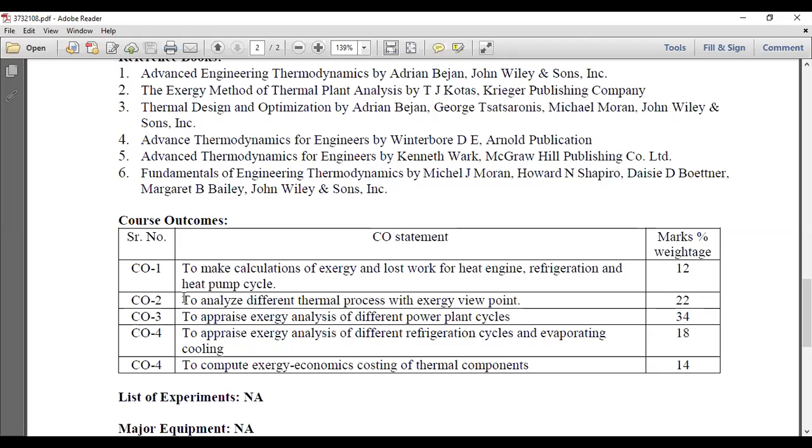If I am using a turbine, how much expansion will I get, and is that expansion useful to convert the saturated steam into saturated water with the help of the condenser? Likewise we have to think. Exergy economic costing is also essential in terms of the exergy analysis, right?